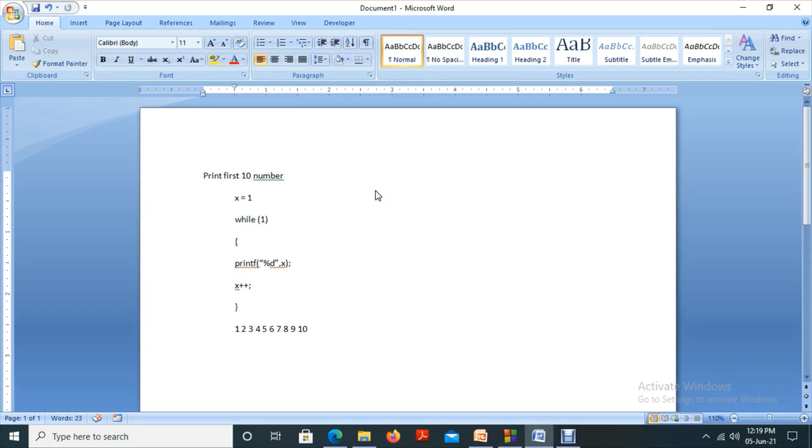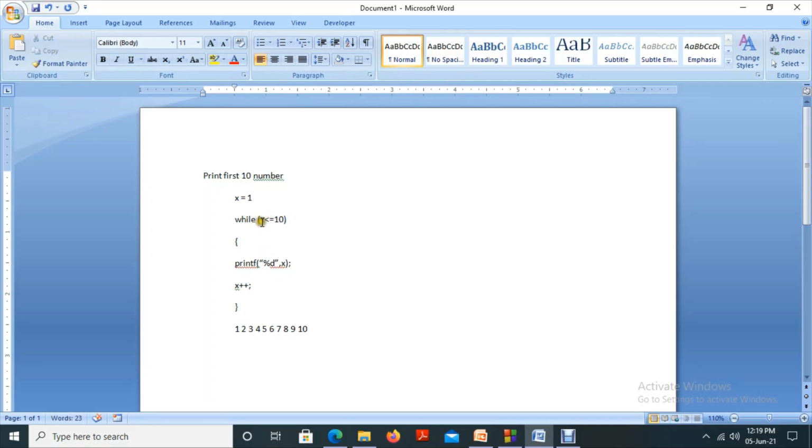So Boolean values are zeros and ones. If you say 1 here as a Boolean value, this process will execute continuously. This is an infinite execution process. Instead of that, what we will do is x less than or equal to 10.